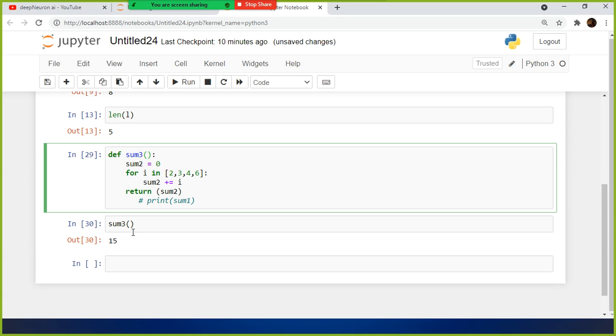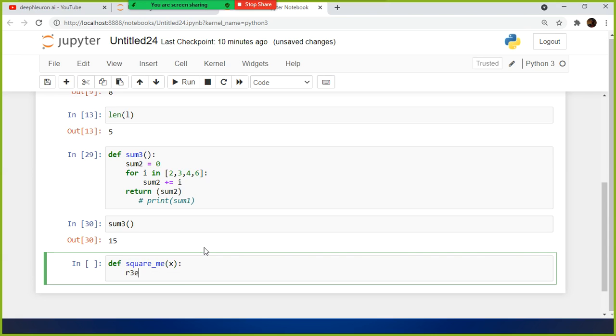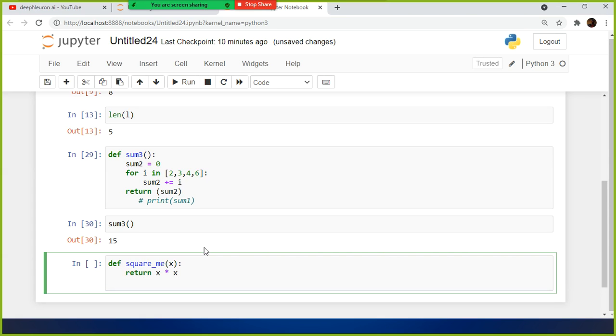Okay, for arguments, let's use another simple function. Okay, square_me. For example, x comma y, right? Or x, only one variable I am going to use. My return statement will have x into x, and here itself, right? So now I defined a simple function.